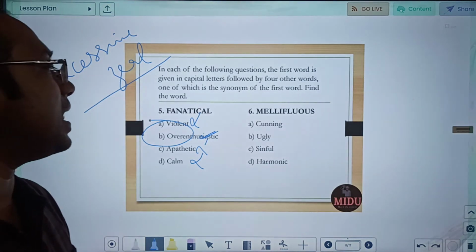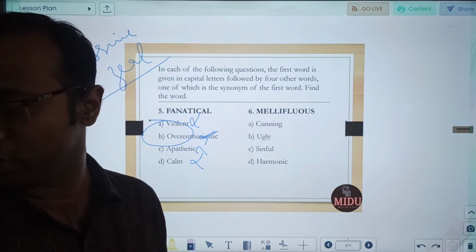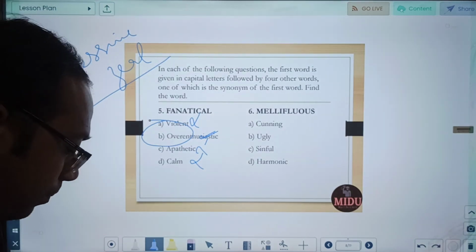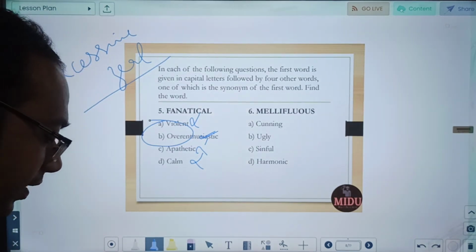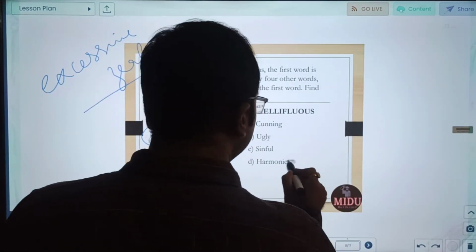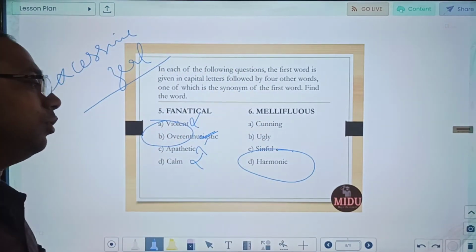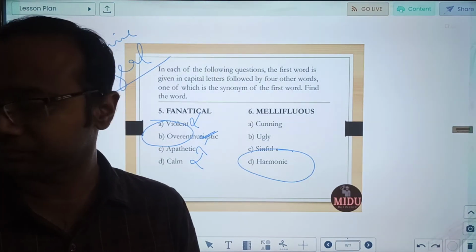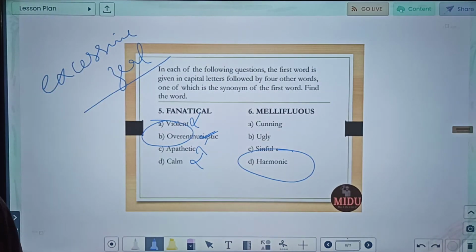Mellifluous. Meaning of mellifluous. So mellifluous basically means sound pleasing, smooth, something which is musical to hear, and clearly then in that case the synonym of that will be harmonic. Okay, let us move to the next word, our word number 7.